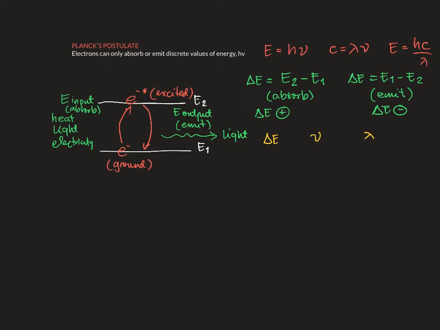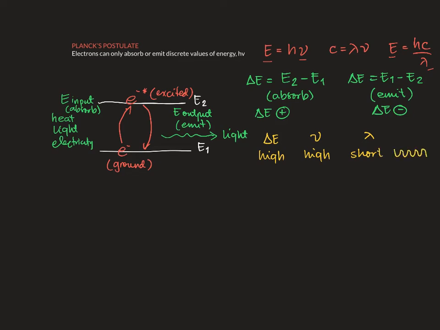So we notice here that frequency and energy are directly proportional, while energy and lambda, or wavelength, are inversely proportional. So if my energy is high, meaning I have a higher delta E, we expect the frequency to be high as well, and the wavelength to be short.